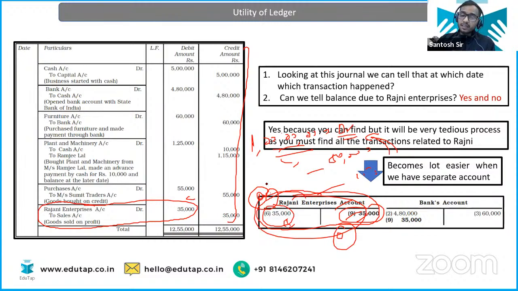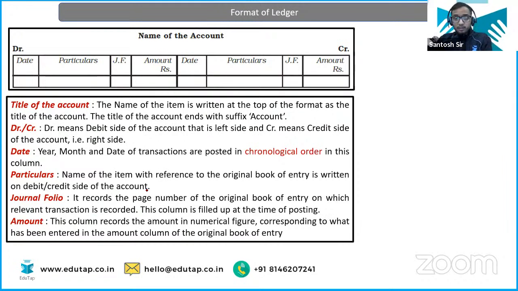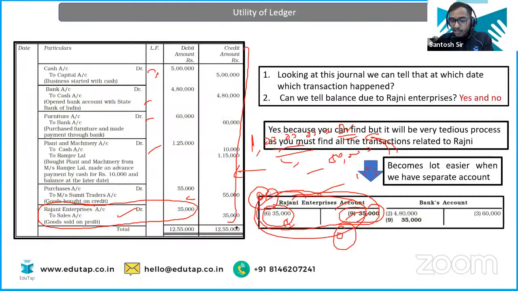If we have to tell this from the journal, it will be very cumbersome because we have to look at where the transaction relates to Rajni Enterprise. Okay, this is Rajni Enterprise. Then again, we have to turn the page and look at where Rajni Enterprise is. So we have to do that for all the pages. That will be cumbersome. So from the ledger account, you can directly specify the final debit amount or the final credit amount, depending upon the account.